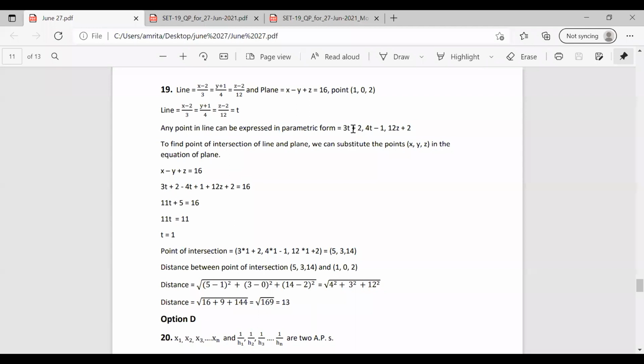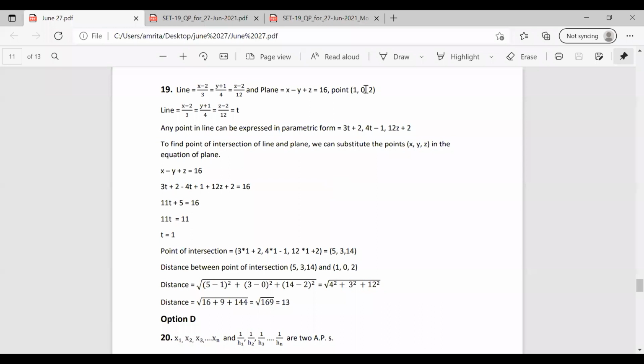Now, substituting t equal to 1, we can find the point of intersection of the line and the plane. So we got the point as 3 plus 2, 4 minus 1, 12 plus 2. So the point of intersection of the line and plane is (5, 3, 14). Now we have to find the distance between them.